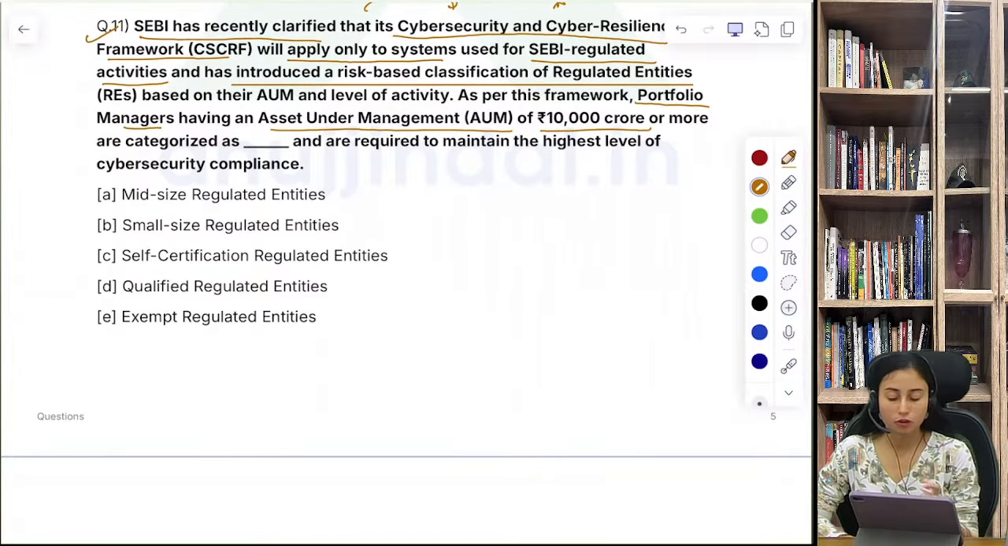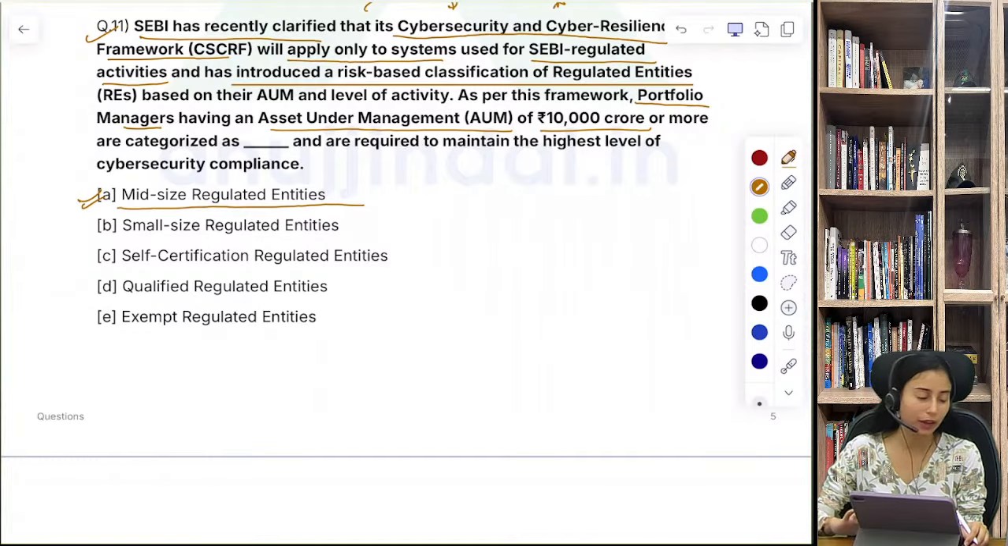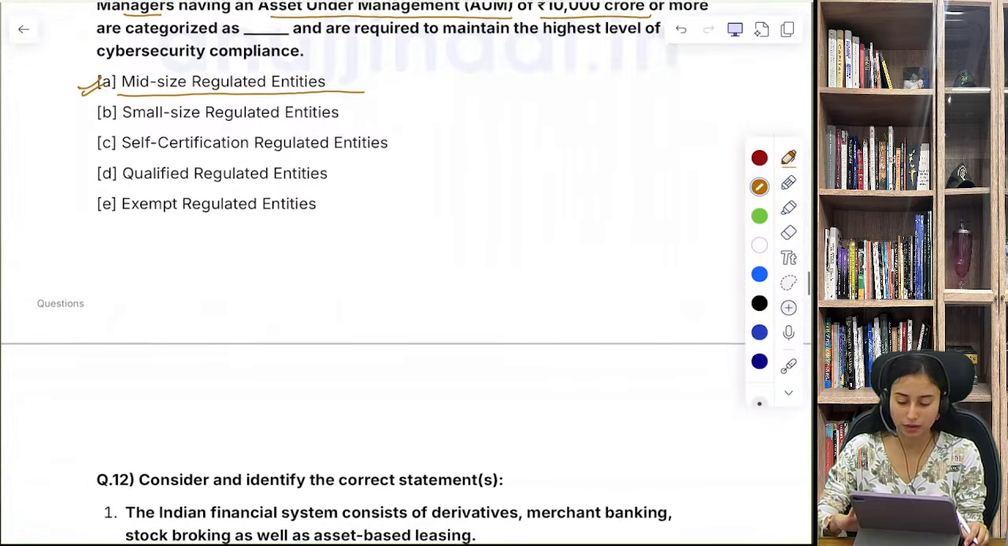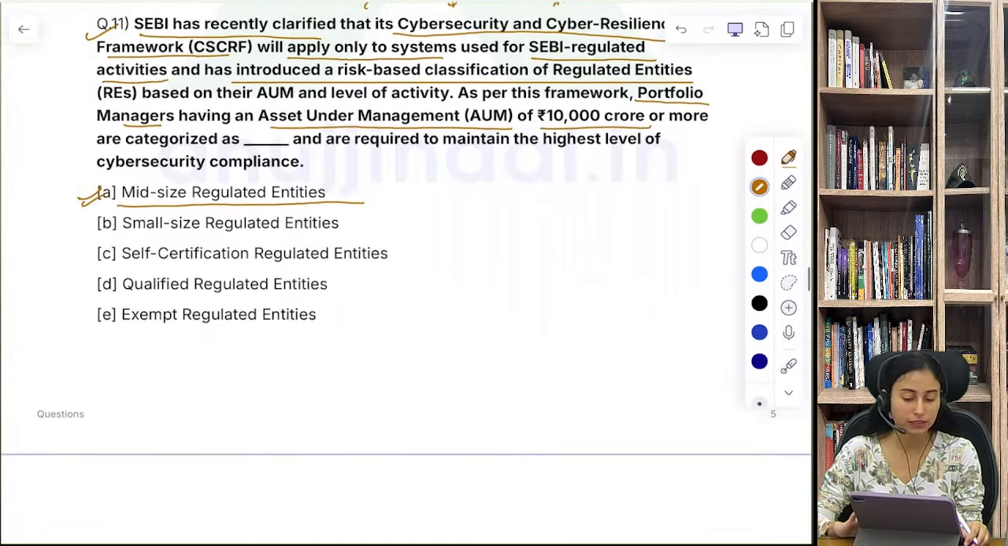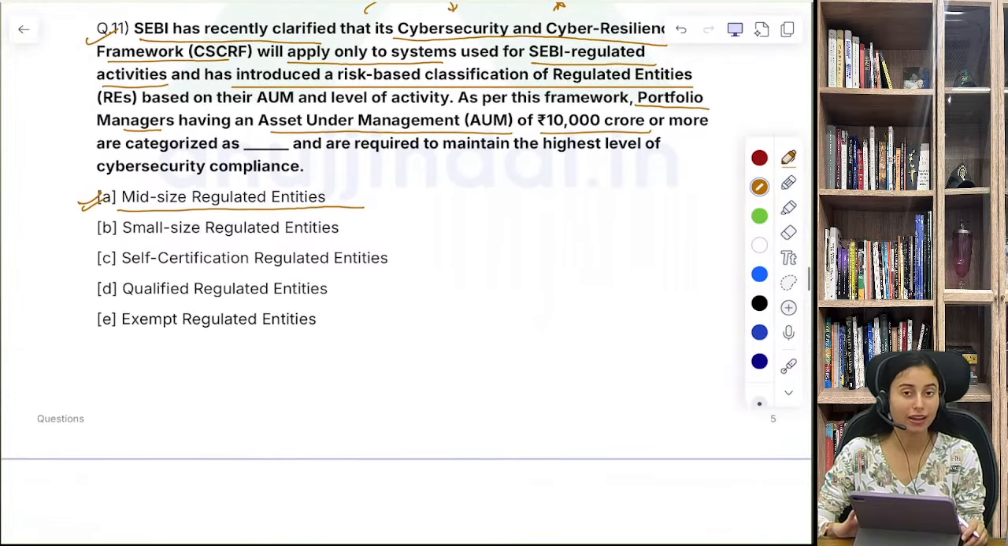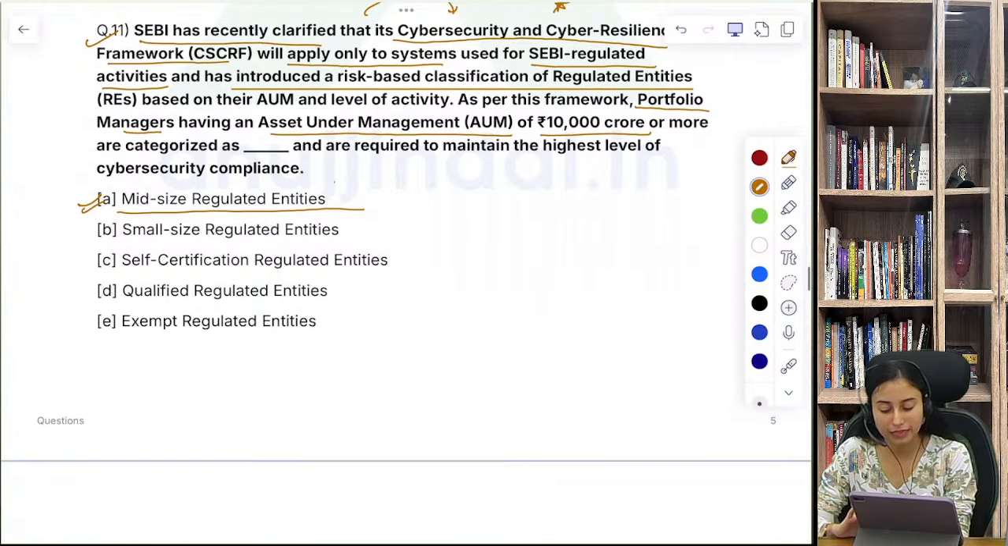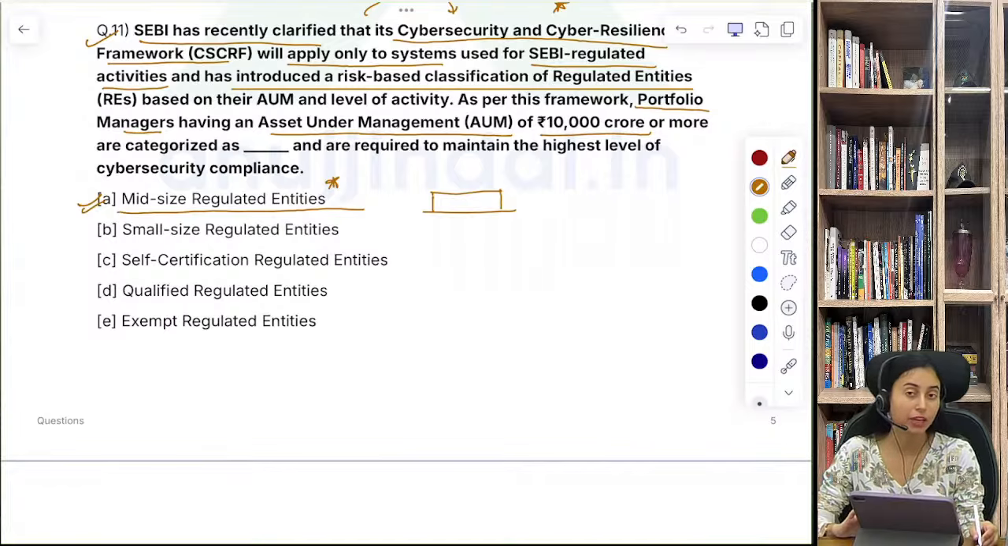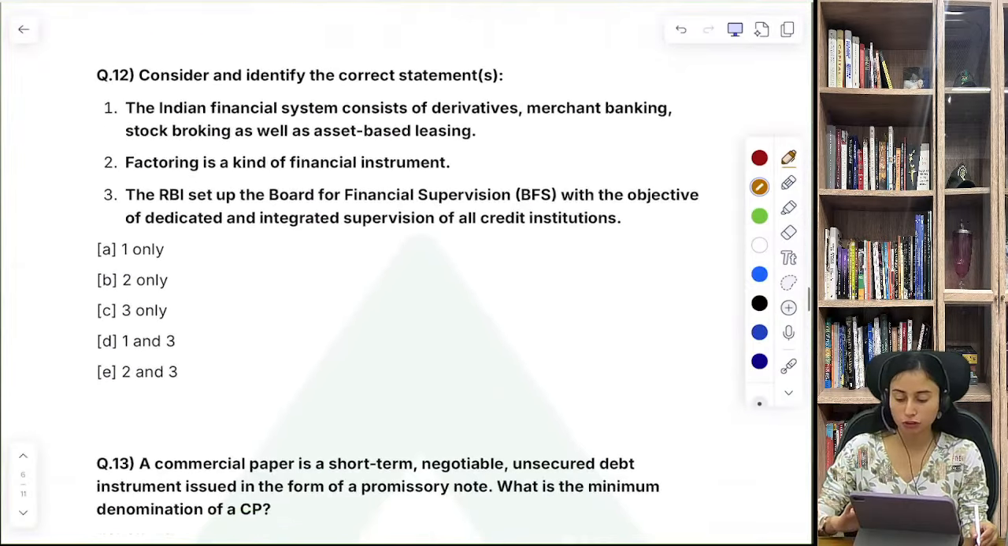So basically A is the right answer in this case. Mid-size regulated entities is the right answer. Qualified regulated entities is not a correct answer. अगर आपने ध्यान से current affairs पढ़ा होगा, then मिड साइज रेगुलेटेड एंटिटीज का table हमने बहुत ही ध्यान से बनाया हुआ है in our RBI 247 magazine. So you can check that again. Okay. Chalo, question number 12.